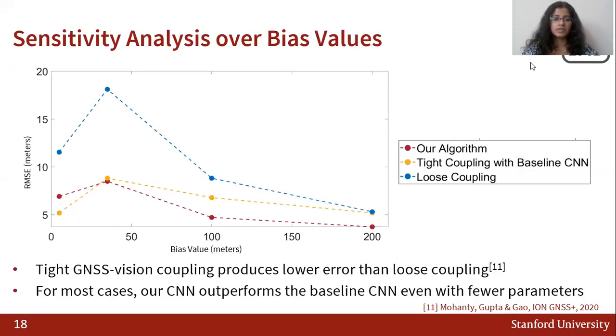We also perform sensitivity analysis of our algorithm over different added bias values, and then compare the results with other baselines. From this plot, we observe that our proposed tight GNSS-vision coupling is able to produce lower error than loose coupling across all cases. Furthermore, in most cases, our CNN outperforms the baseline CNN, even though it consists of fewer parameters and layers.